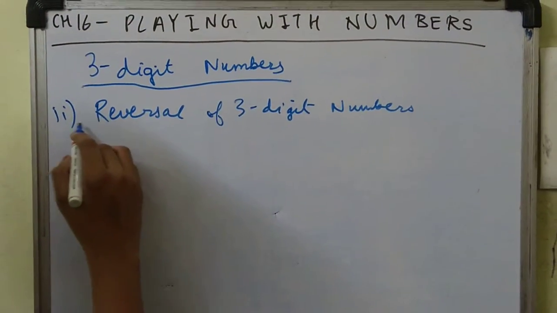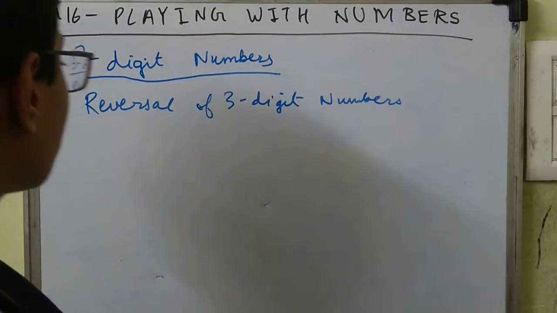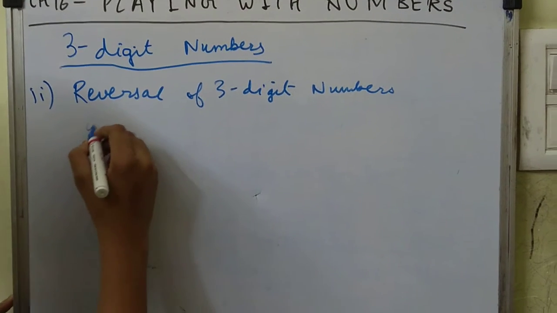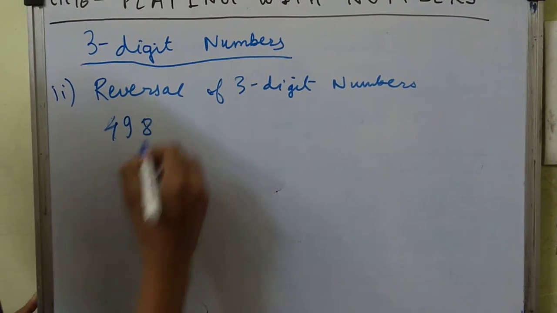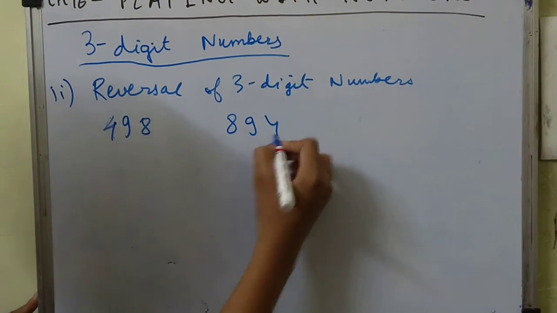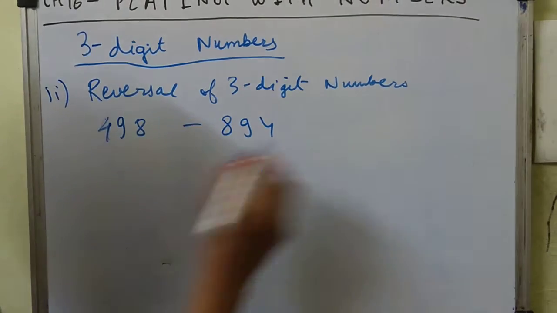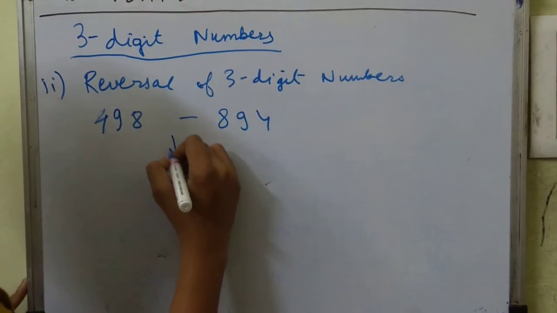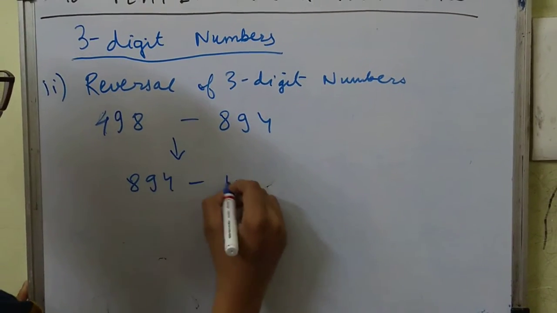Now let's come to the second part, which is reversal of 3-digit numbers. Let's take an example like 498. Let's reverse it: 894. If you subtract this way, the answer will be negative. So for our convenience, we'll be subtracting this way: 894 minus 498.